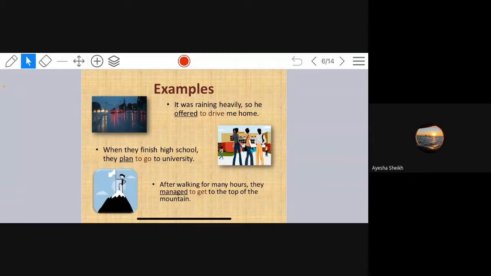Example. It was raining heavily, so he offered to drive me home. When they finished high school, they planned to go to university. After walking for many hours, they managed to get to the top of the mountain.